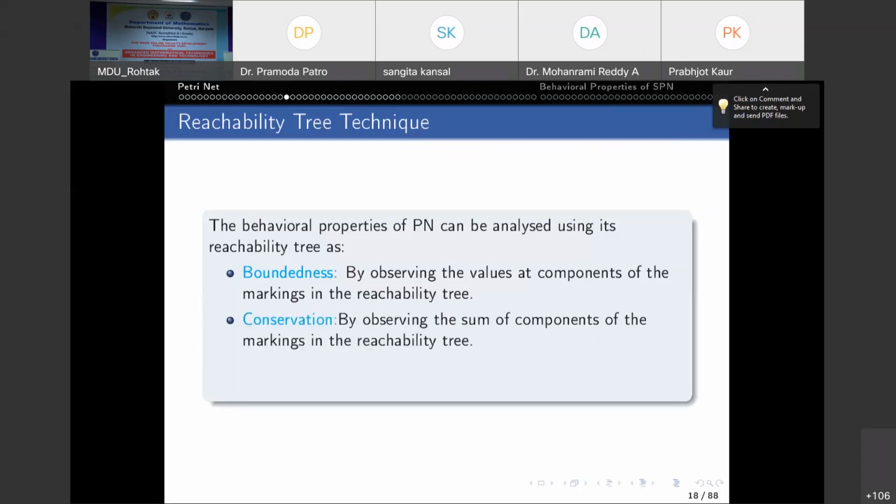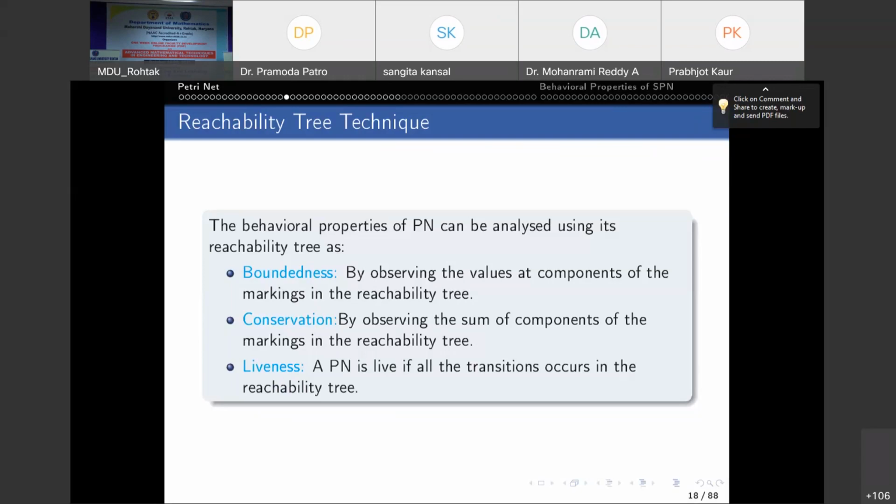Then conservation. By observing the sum of components of the marking in the reachability tree, okay? Sum all the components. If it is fixed throughout the reachability tree, then the system is conserved. Liveness. A Petri net is live if all the transitions occur in the reachability tree. If there is at least one transition which does not occur in the reachability tree, means the system is dead.